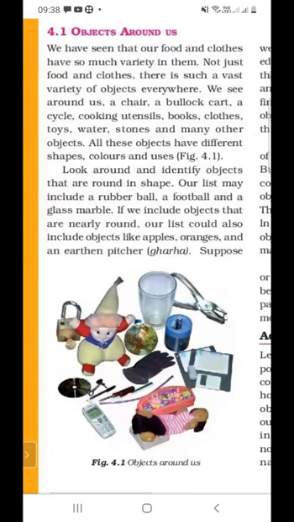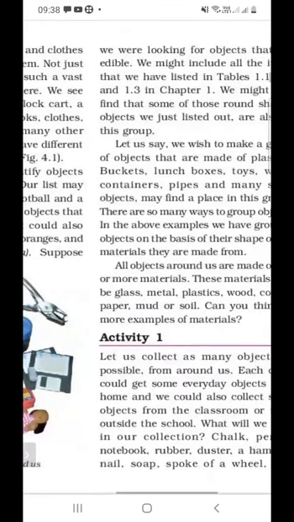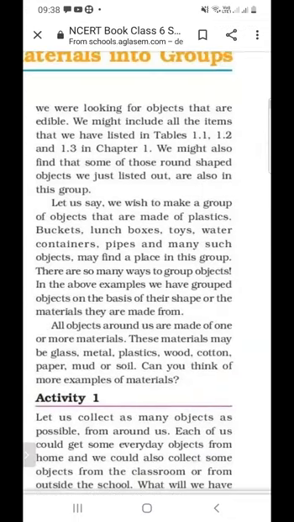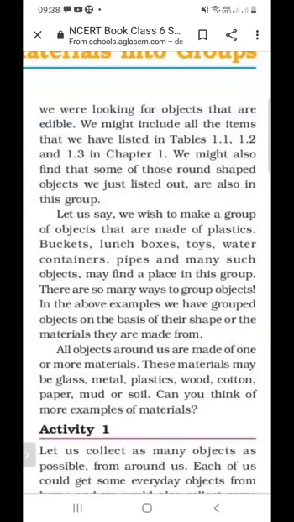And next, we are looking for objects that are edible. Edible means the eatable part, the objects which are eatable. We are looking for objects that are eatable, which means we have to collect edible items.